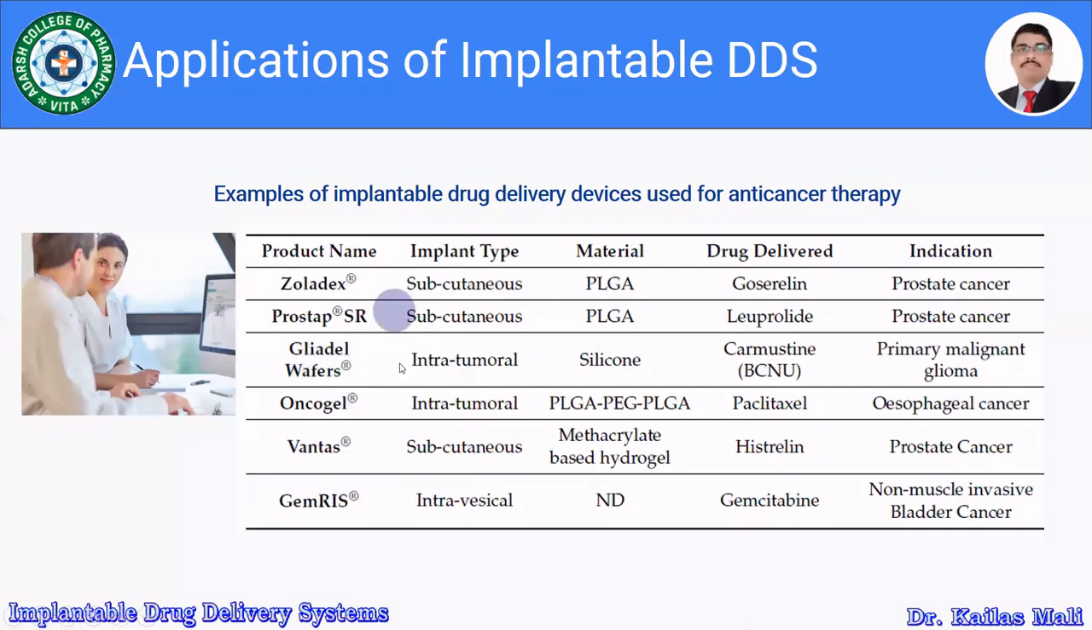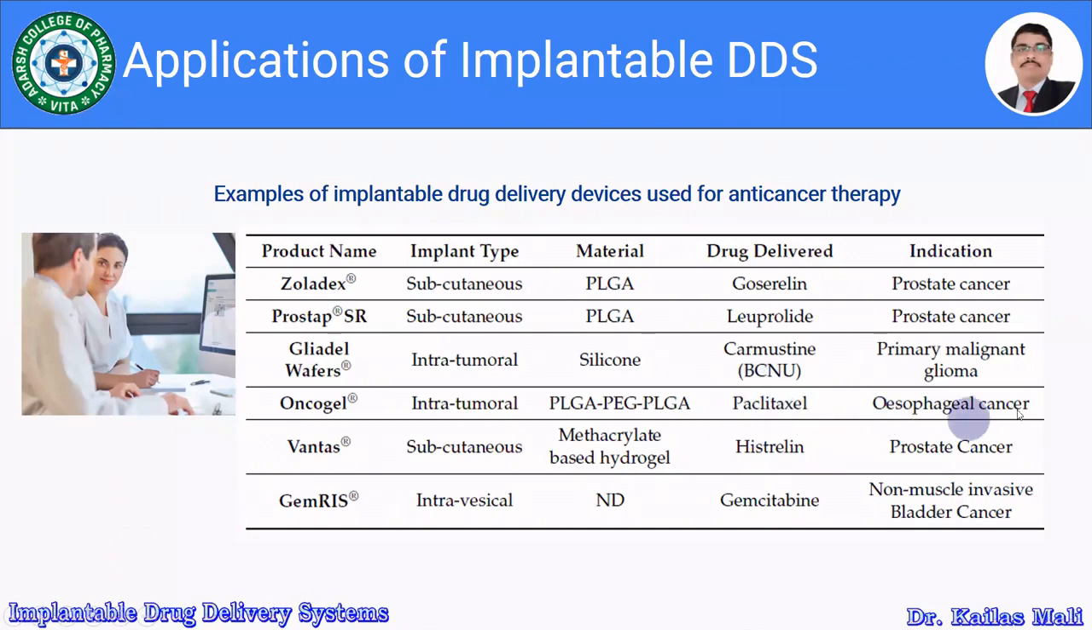The implant type is intratumoral. It is manufactured using the polymer silicon, and it contains the drug carmustine, and it is used for primary malignant glioma. Then Oncogel, again intratumoral. It is manufactured using polymers like PLGA-PEG-PLGA. It is a copolymer. The drug incorporated in the Oncogel is paclitaxel, and it is used